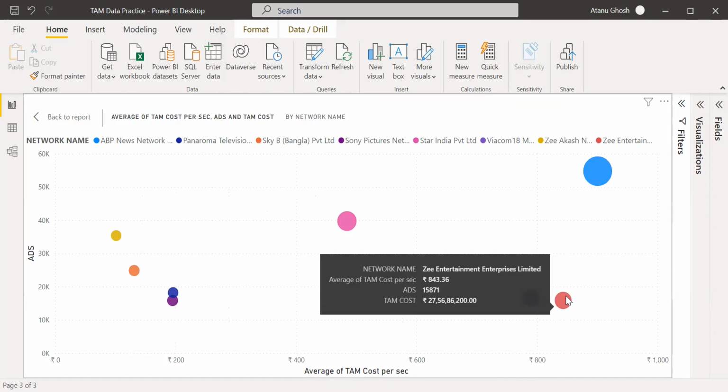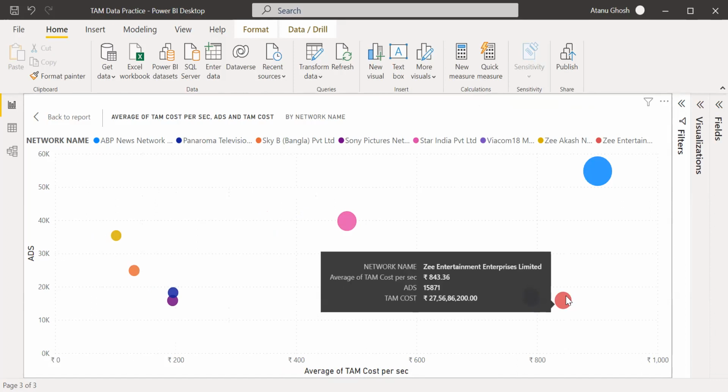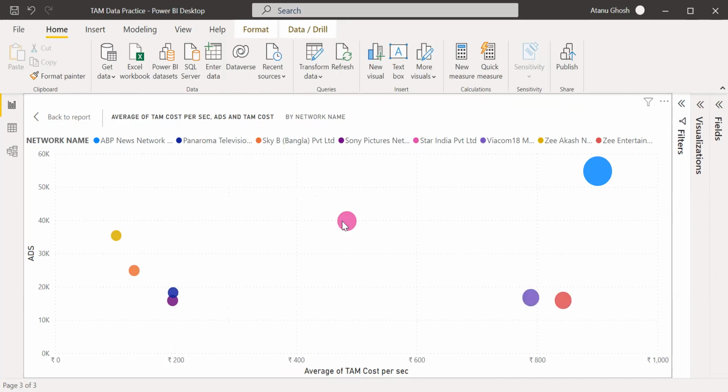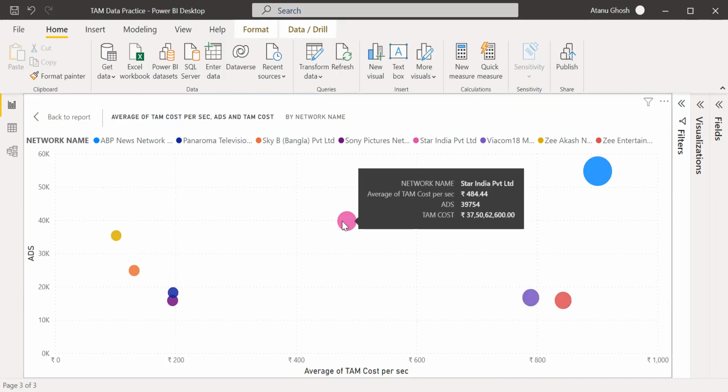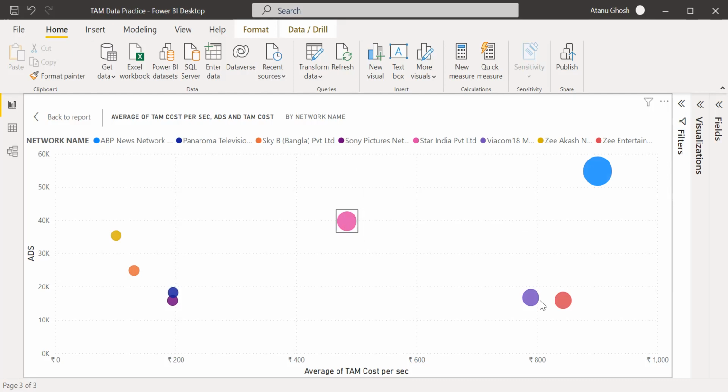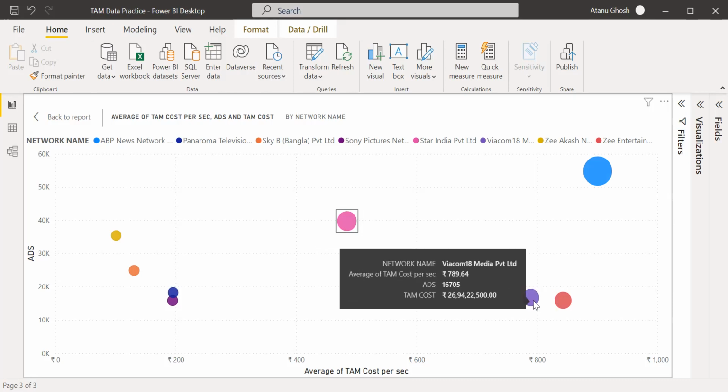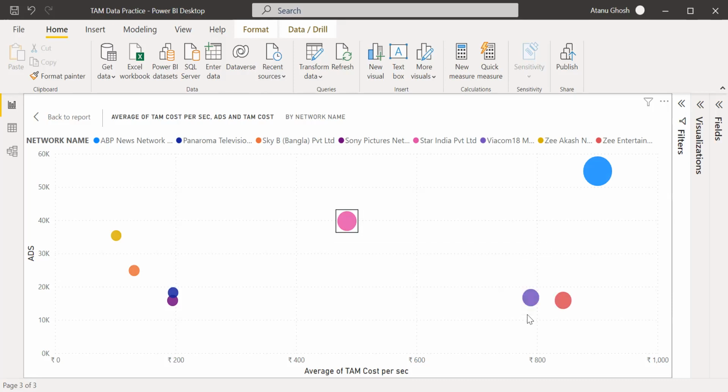Okay. On the other hand, the TAM cost per second for Z Entertainment is much higher, but the number of ads is lower. This guy, the TAM cost of Star India is much lower, but the number of ads is higher. And the total sales is also higher than that of Z as well as Viacom. The Z and Viacom are having a much higher average TAM cost. Yeah. Is everybody with me? Yes or no? Yeah. Yes, sir.